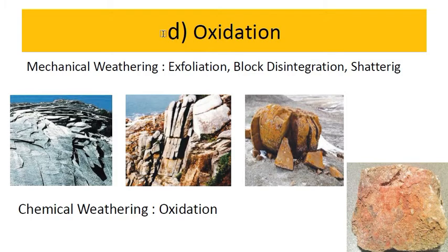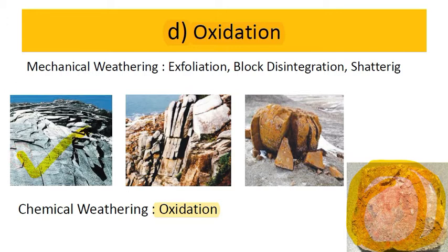Oxidation is the right answer because it is a process that comes under chemical weathering. Here you can see oxidation occurs because the iron present inside the rock material reacts with atmospheric oxygen or water, and it forms a reddish rust-like structure on the surface of the rock. That is oxidation. But in the case of mechanical weathering, the other three processes fall in that, that is exfoliation.